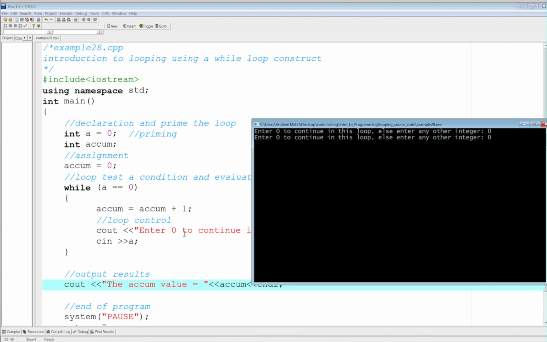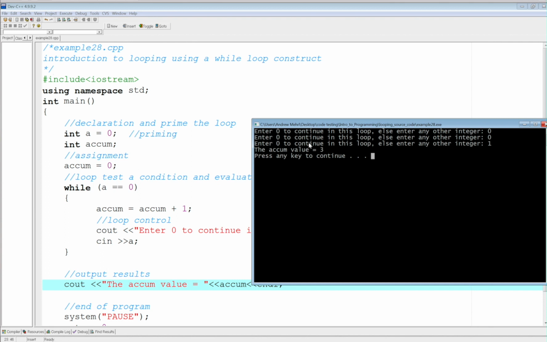So if I keep pressing 0, what do you think is going to happen? I did not change the value for A other than reassign it as 0, right? So in other words, what's going on is that the condition is always testing out to be true. Now let's suppose we put a 1 now. That's going to kick me out of the loop. And sure enough, think about what was accumulated, right? Every time we got into the body of the loop, a 1 was added. That includes you trying to get out, unless you do the accumulation some other time.